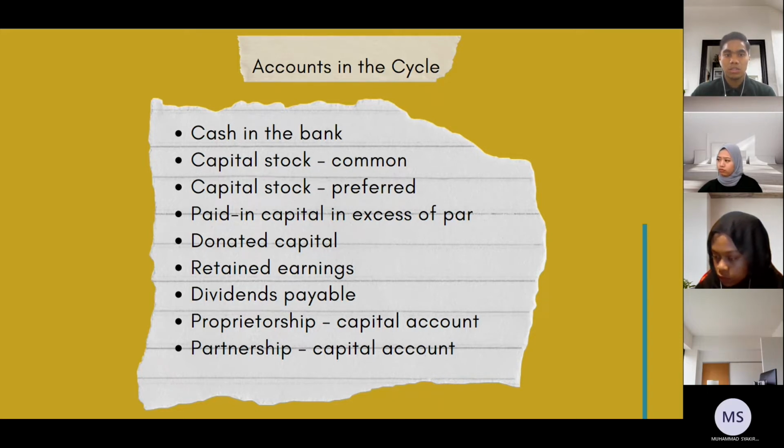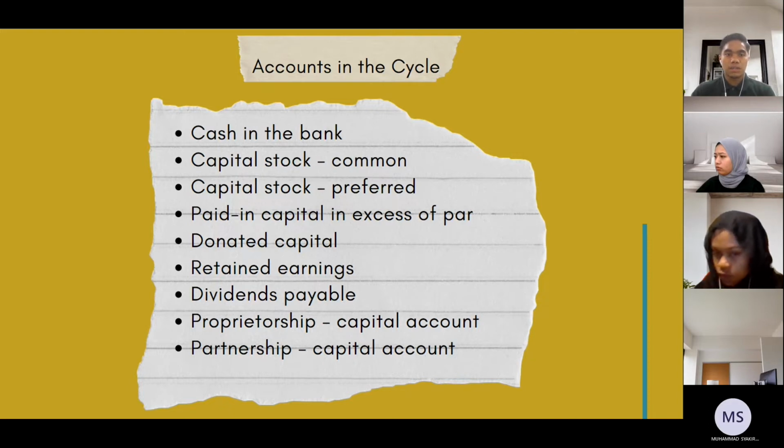Okay, donated capital, a gift of assets to a company, usually by a state or local government to get a business to move there. Okay, retained earnings. If a company has not paid out dividends or other payments to its shareholders, that is profit, the money it has made so far.